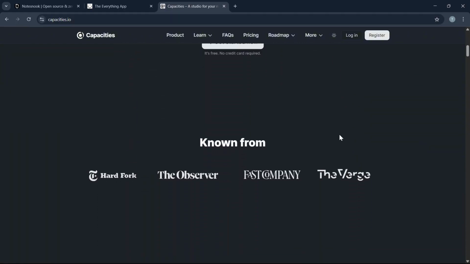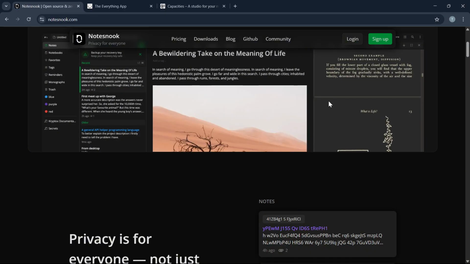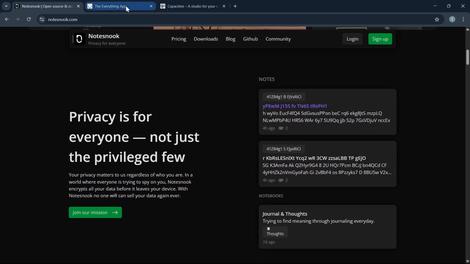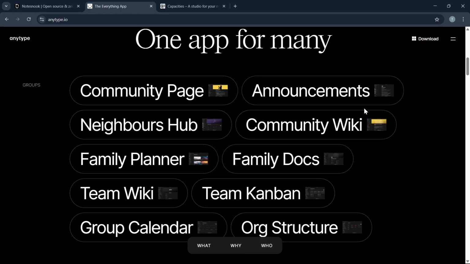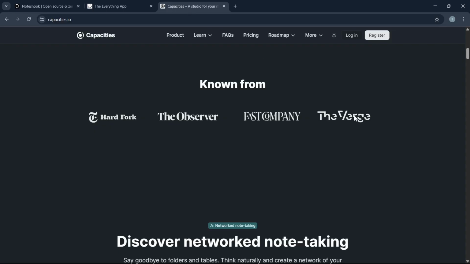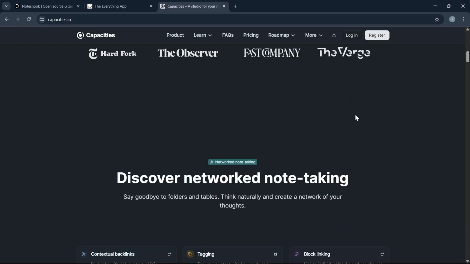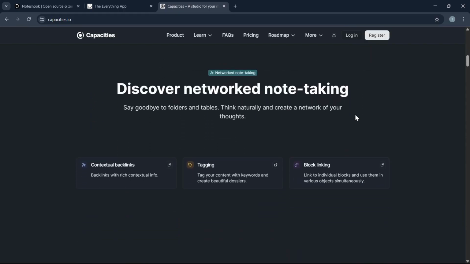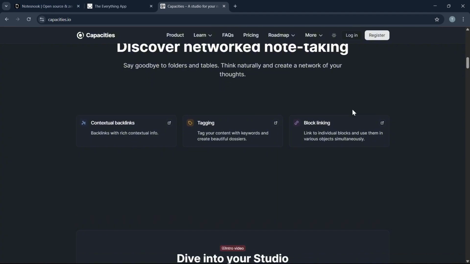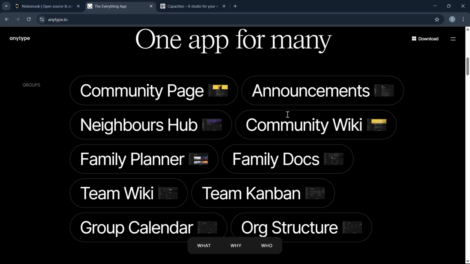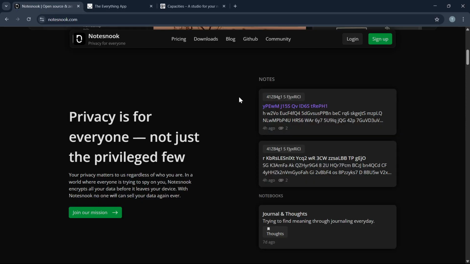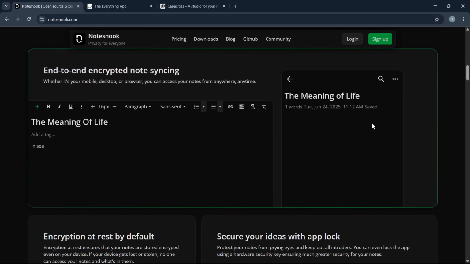Number one, their privacy. Notesnook focuses on end-to-end encryption, while Anytype also emphasizes decentralization and privacy. On the other hand, Capacities syncs via cloud but stores your content securely. Number two, features. Capacities is best for visual thinkers and content creators, while Anytype supports multiple content types. Notesnook is the most minimalistic of the three.